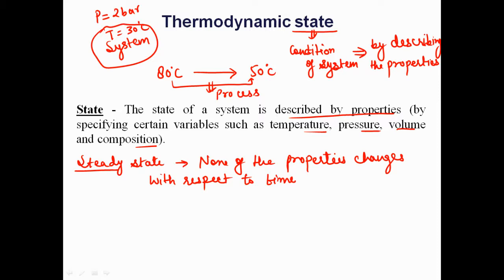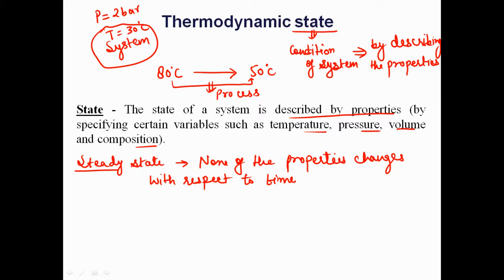Suppose you take the same coffee example, and the temperature now is 30 degrees Celsius, and you checked at 2 p.m. Then you came again and checked after 1 hour and 2 hours, and the temperature of the coffee is again 30 degrees Celsius. At 2 p.m. it was 30 degrees Celsius, at 3 p.m. also, and at 4 p.m. also.